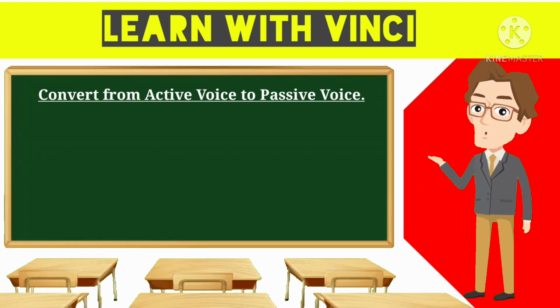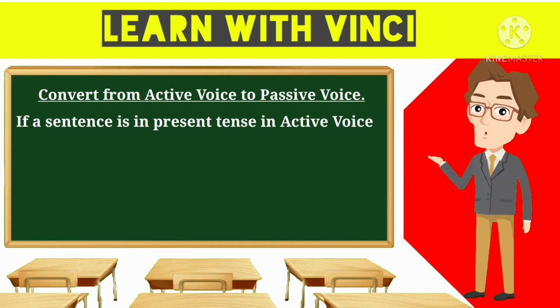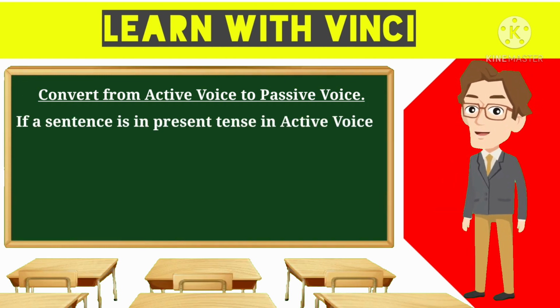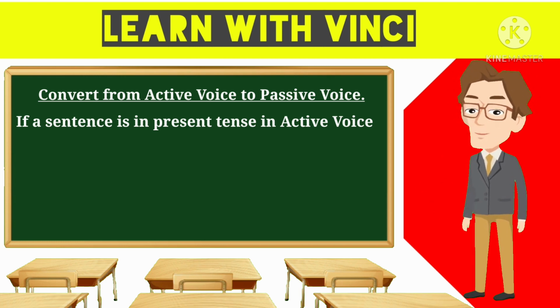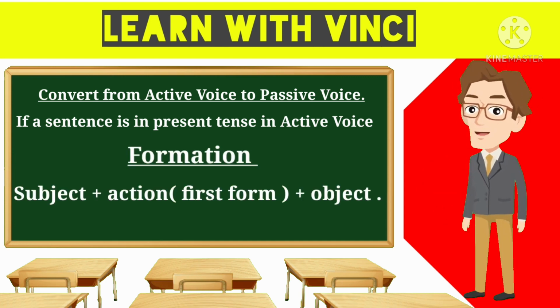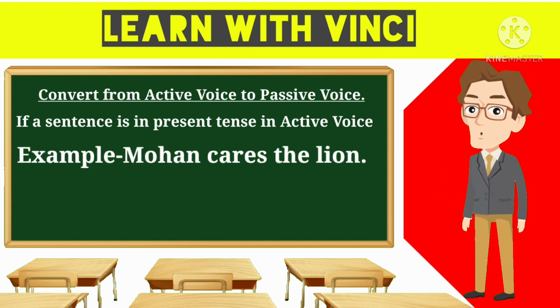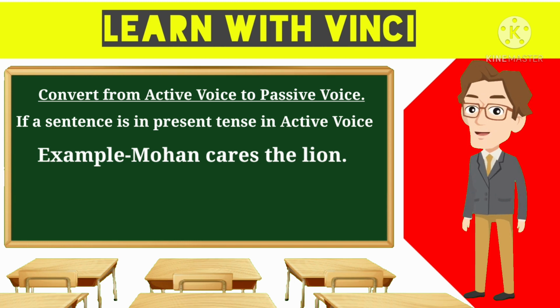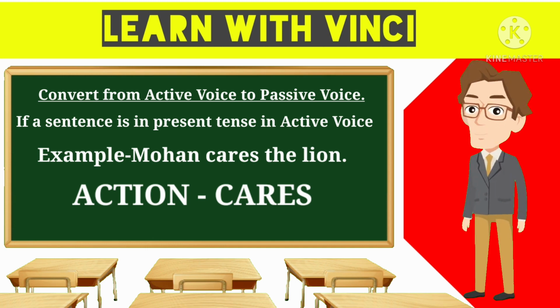So, for example, if a sentence is in the present tense, what will be the treatment of it in the passive voice? For example, the formation in the present tense will be subject plus action plus object. Now, if I just make a sentence, that would be: Mohan scares the lion. Now, you should always understand that if a sentence is in present tense, then the action will always be in its first form. Now, scares is in the first form.